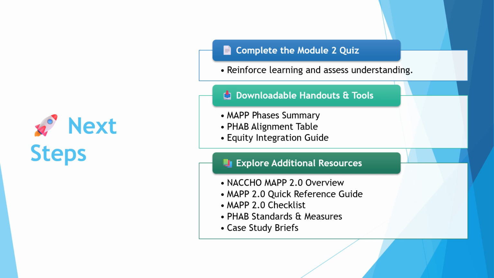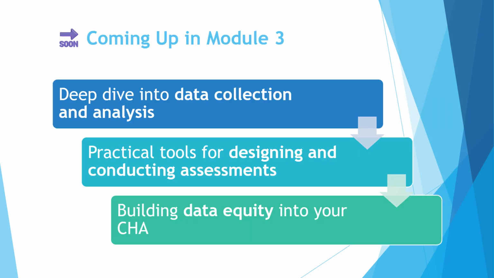Coming up in Module 3, we'll focus on PHAB accreditation in more depth, including documentation, strategies, real examples, and how to align your CHIP work with accreditation requirements. So again, next we'll dive into Module 3, where we'll take a closer look at PHAB accreditation. You'll learn how to document your CHIP work to meet specific PHAB standards, explore real-world examples from accredited health departments, and walk away with practical tools to strengthen your documentation readiness. So whether your department is preparing for reaccreditation or just starting its journey, this module will help you align your CHIP work with those expectations.